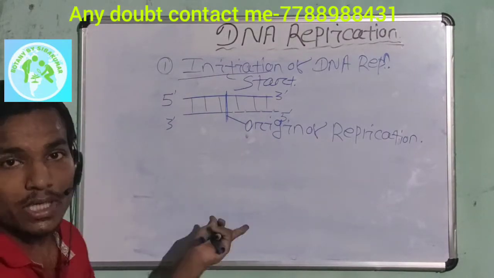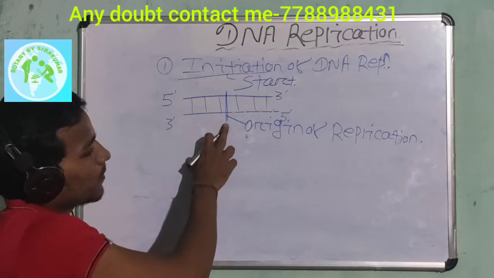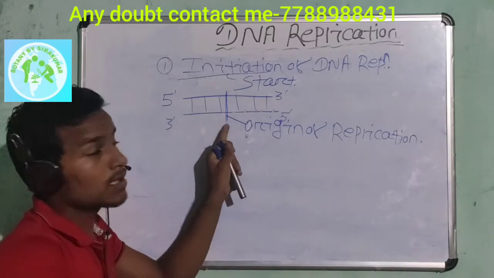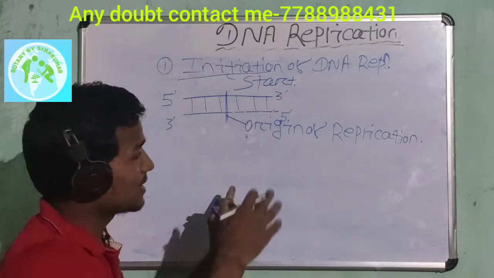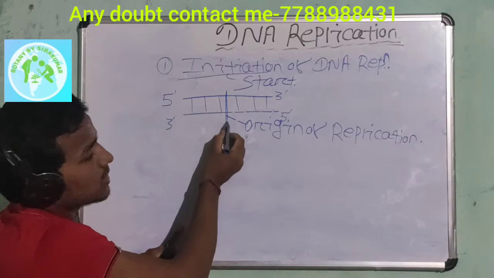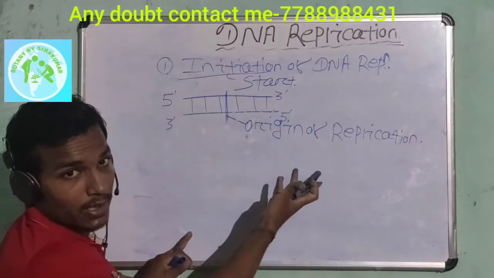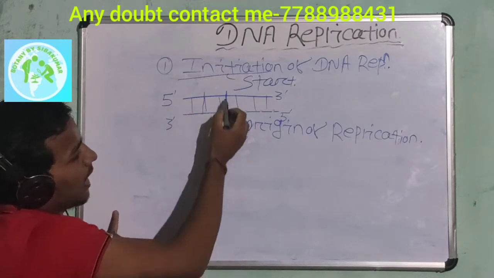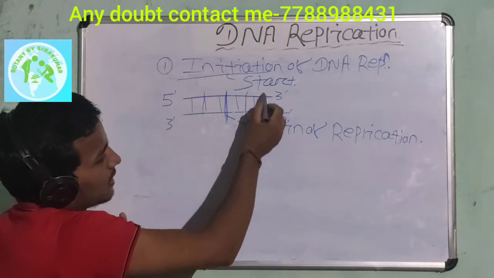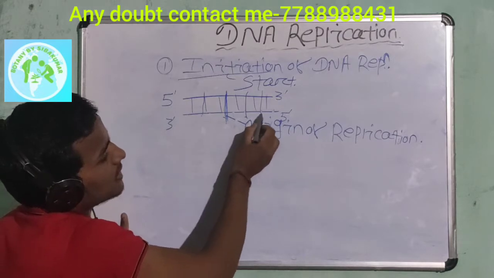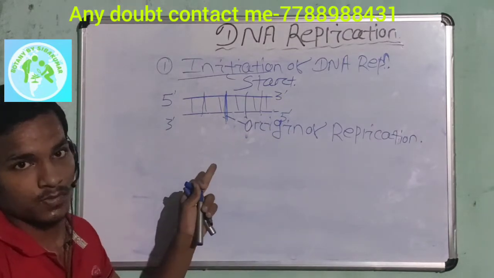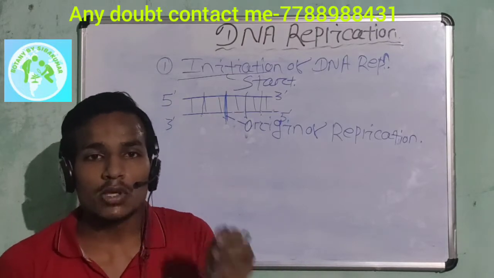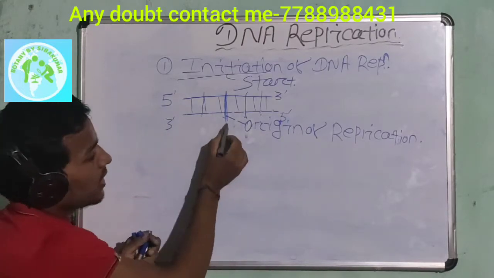In case of a prokaryotic DNA, the origin of replication is single. But in case of eukaryotes, the origins of DNA replication are many. Suppose in eukaryotic DNA, the replication may start at this point, and this point, and this point. These are known as many origins of replication. Is that clear?